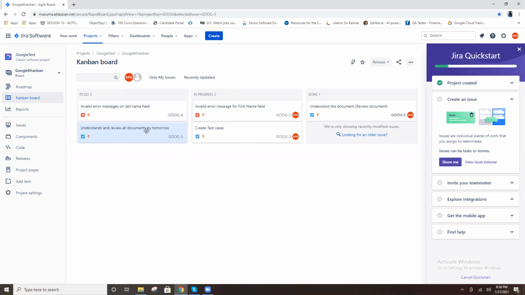Then you find a bug. You log a bug like this, and it automatically displays here. Now, the Kanban board: you follow it without agile methodology. Normally we follow the Kanban board.